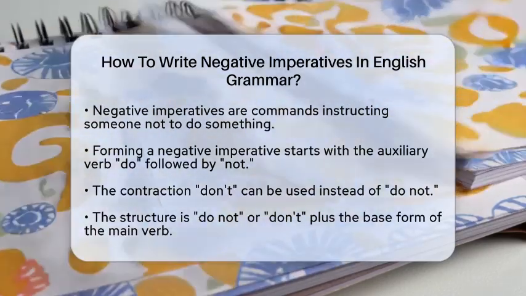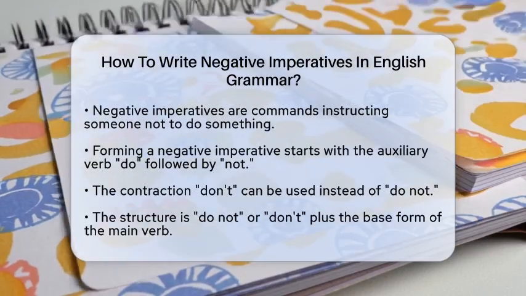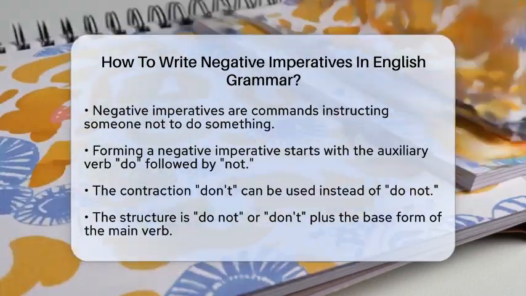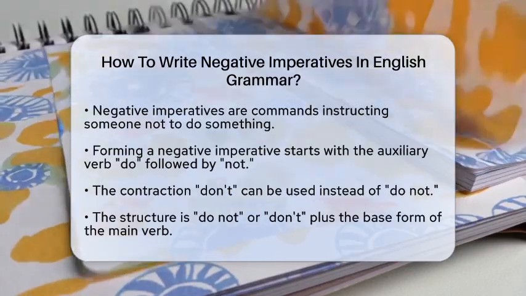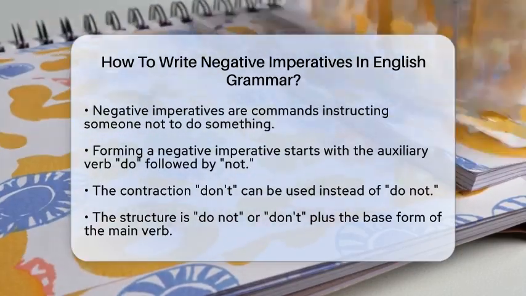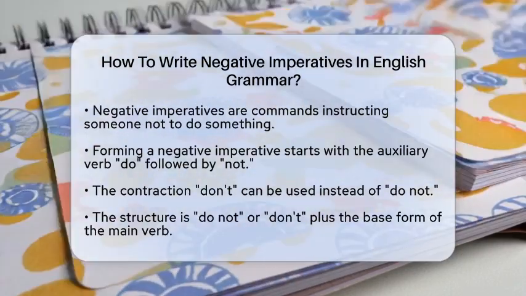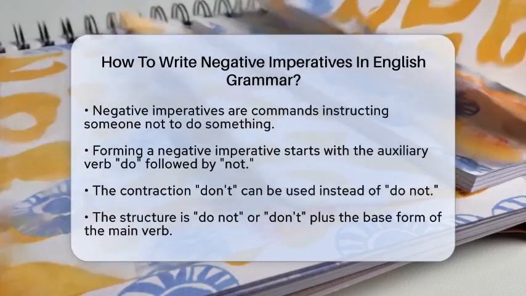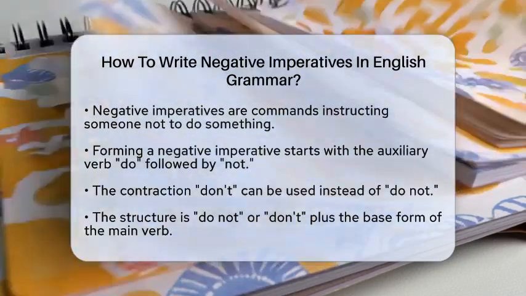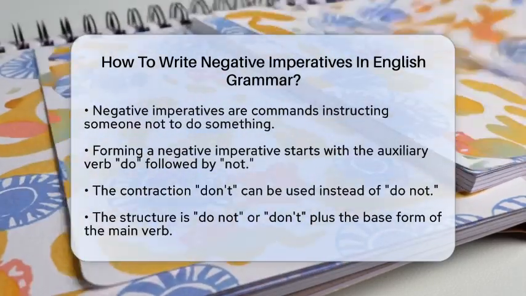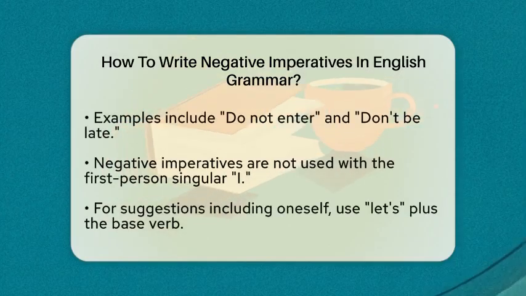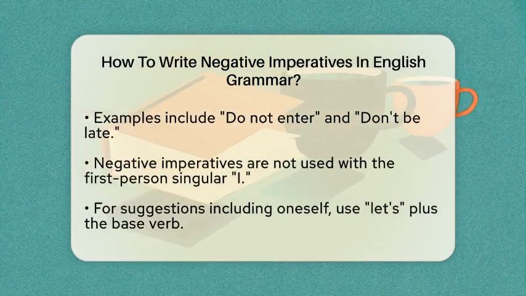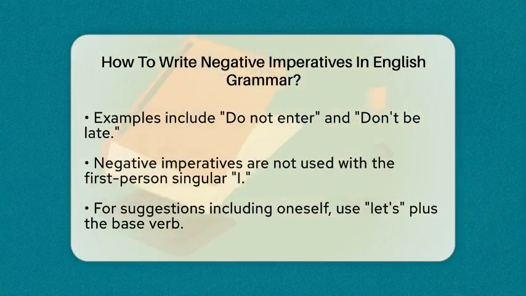Let's break it down. To form a negative imperative in English, you start with the auxiliary verb do followed by not. You can also use the contracted form don't. The structure is simple. Do not plus the base form of the main verb. For example, you can say do not enter or use the contraction and say don't be late. Both are clear commands that tell someone what not to do.